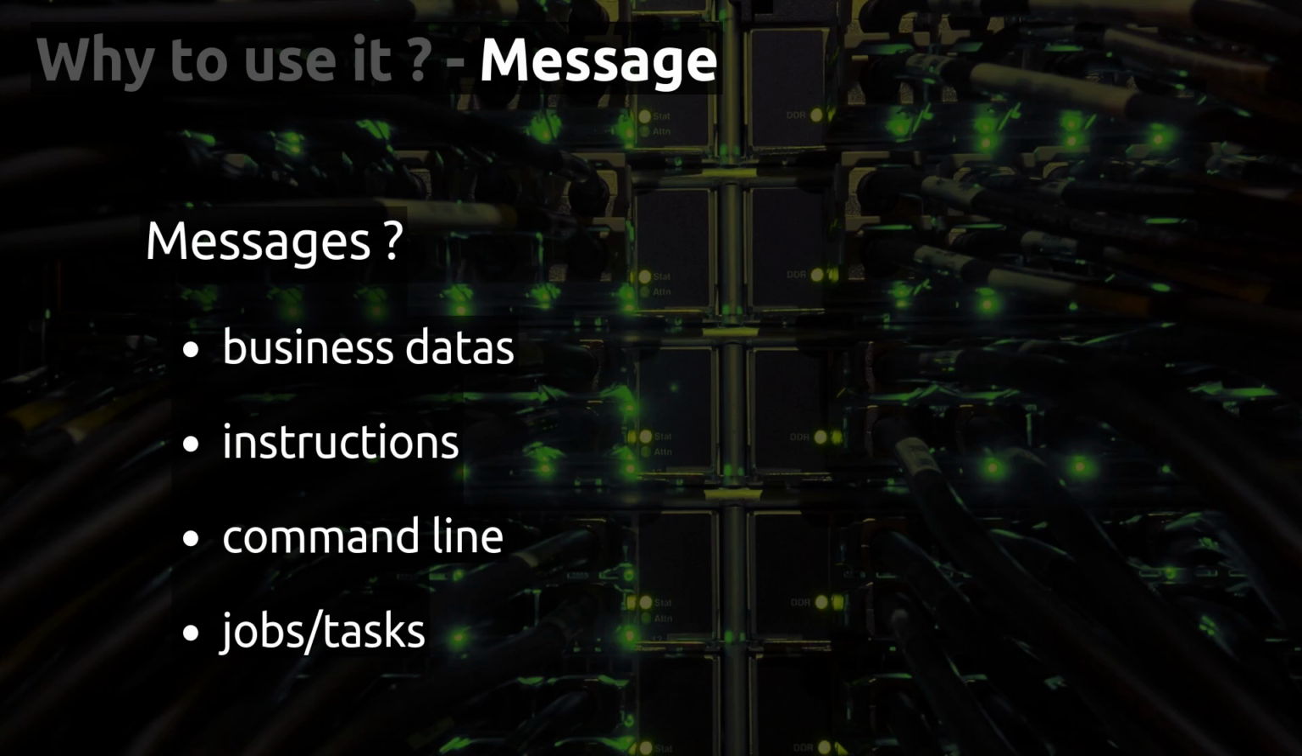What is a message? This is really important to know. In RabbitMQ, the format of the message is not formal. Usually we use JSON, but sometimes we can use, for example, a binary format. And you can store many things in it, for example business data, instructions. For example, a cloud provider.